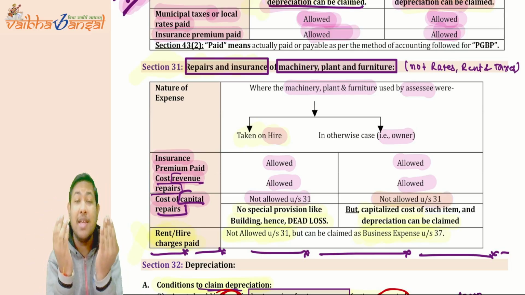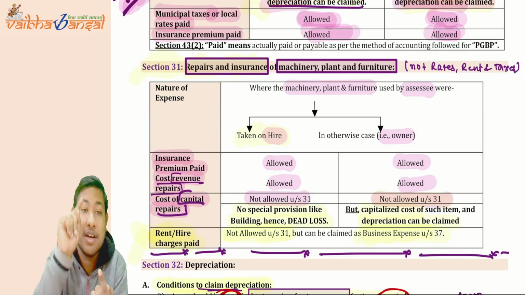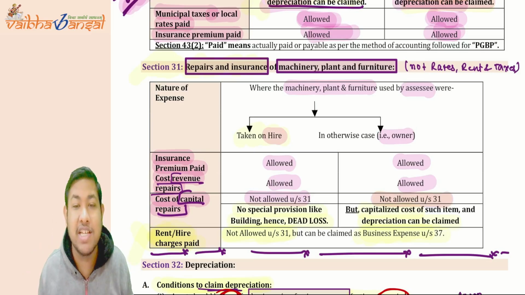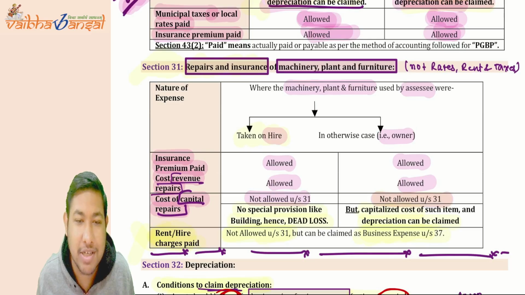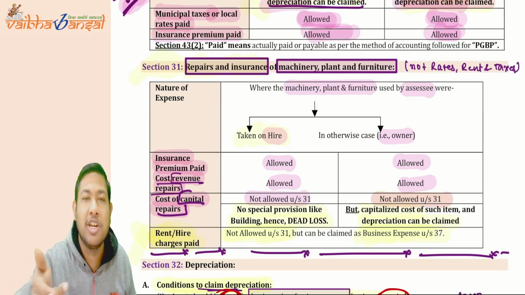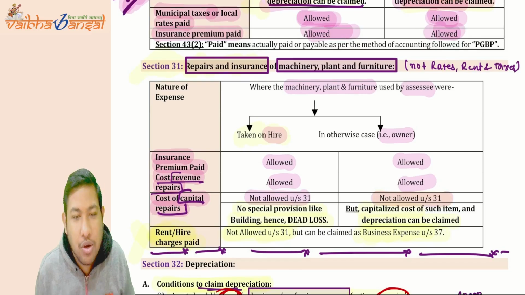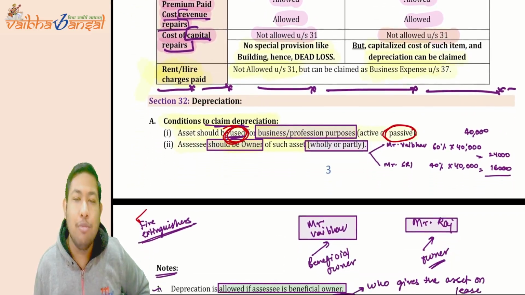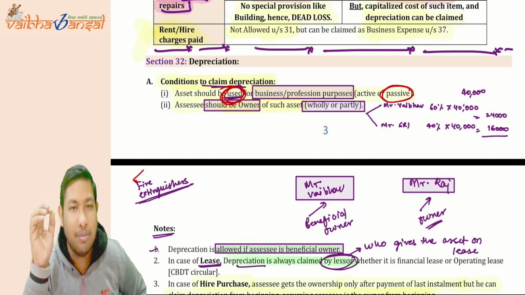And same like under section 30, there was no such provision as well. So whatever capital expenditure you have incurred, it is going to be treated as a dead loss.